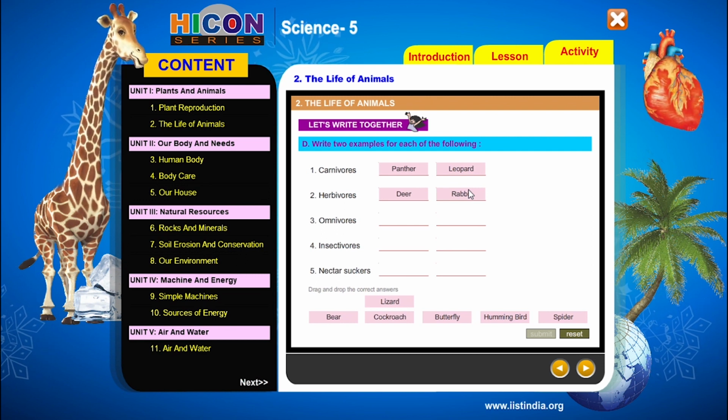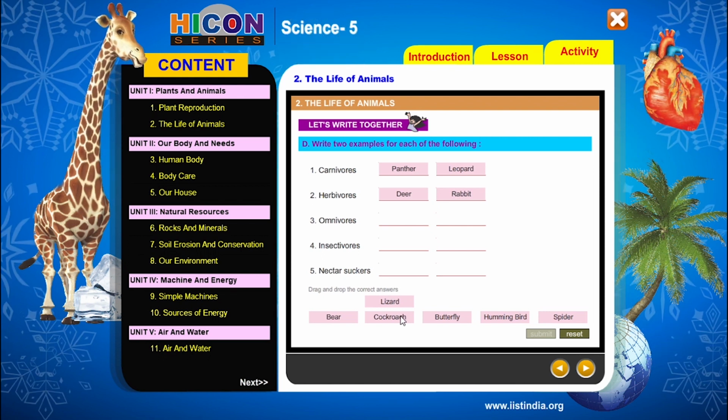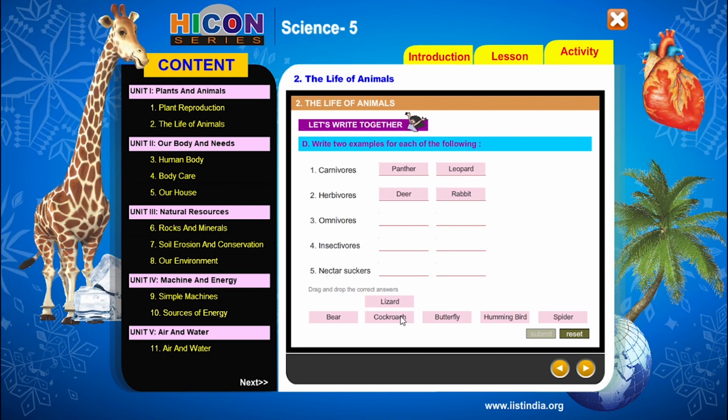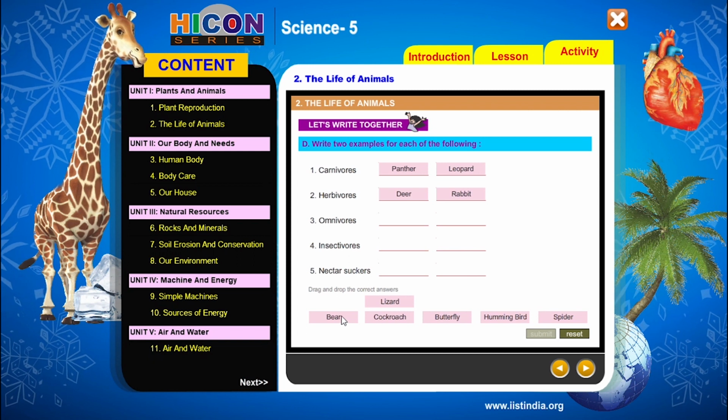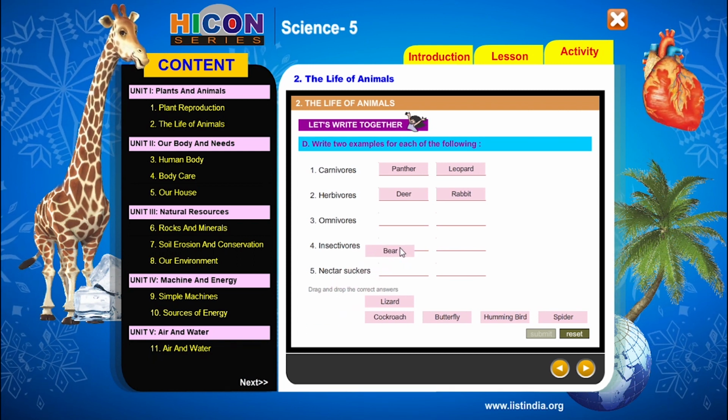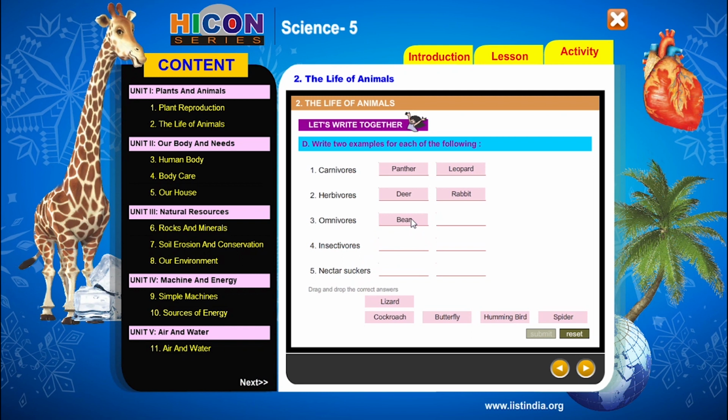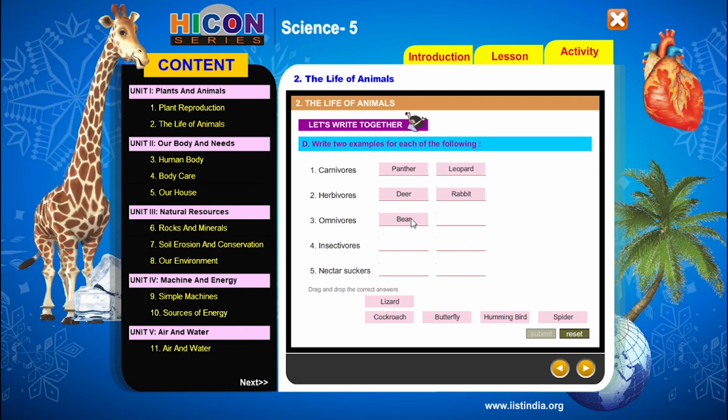Next see the third one, omnivores. Omnivores means the animals which eat both plants and animals. The animals which eat both plants and flesh are called omnivores. So let us select the examples for the omnivores among the given answers. So which are omnivores? So children, bear. Bear is an omnivore. It can eat both plants and flesh. So write bear as an example for omnivores.